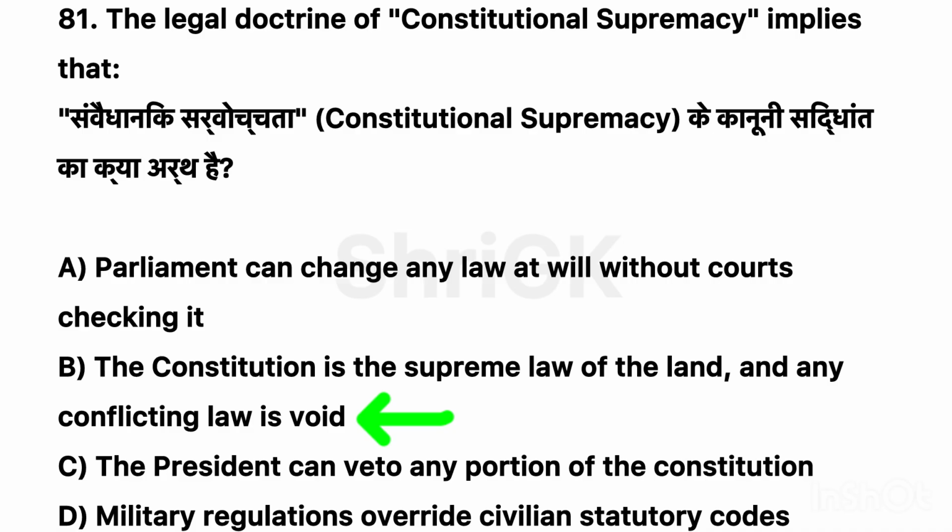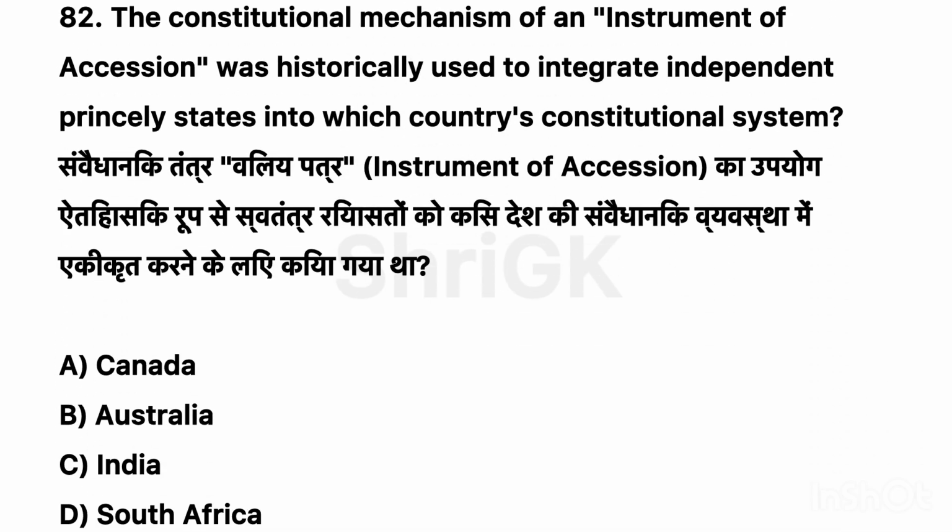81. The legal doctrine of constitutional supremacy implies that. Correct option B. The Constitution is the supreme law of the land, and any conflicting law is void. 82. The constitutional mechanism of an instrument of accession was historically used to integrate independent princely states into which country's constitutional system? Correct option C.